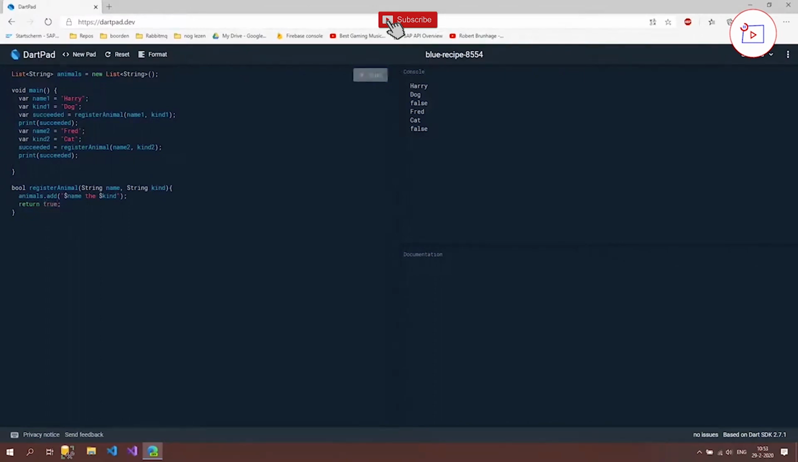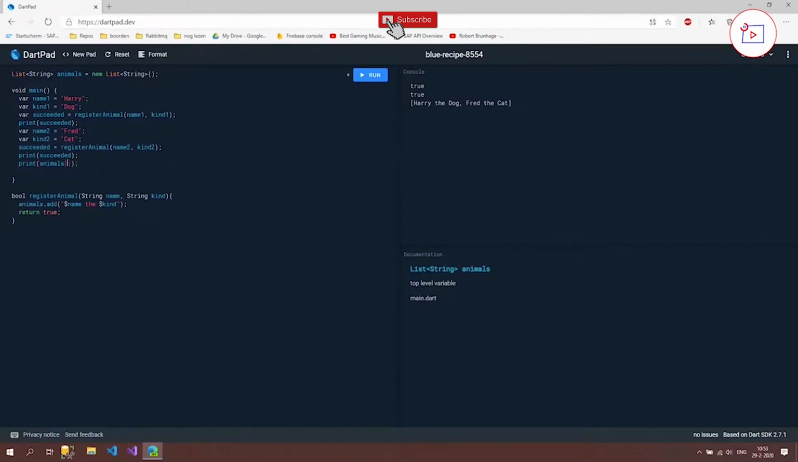So let's run that, and now we only see true, and then we can print this animals out, and let's see what it does. And as you can see, we have here something that we call an array of the values that's inside our list. So the first value is Harry the dog, the second is Fred the cat.